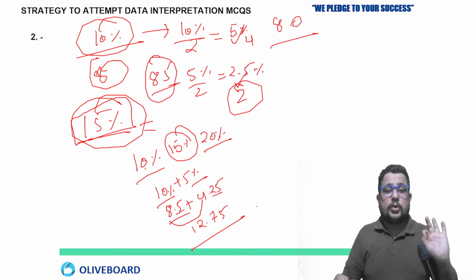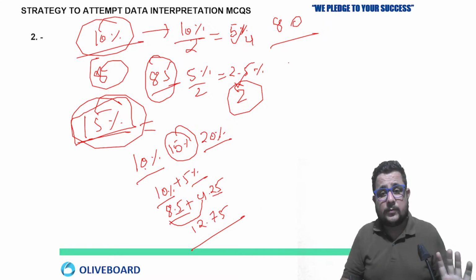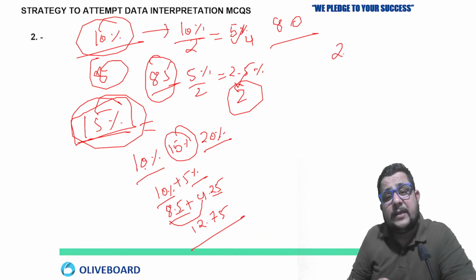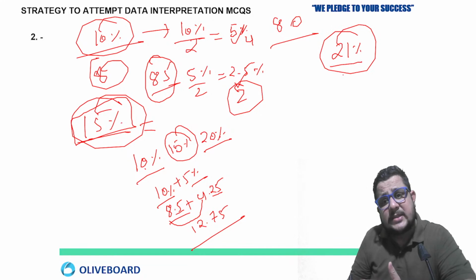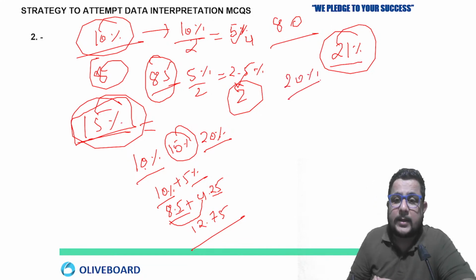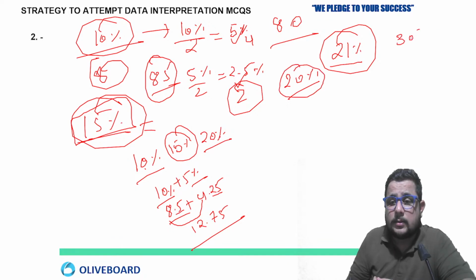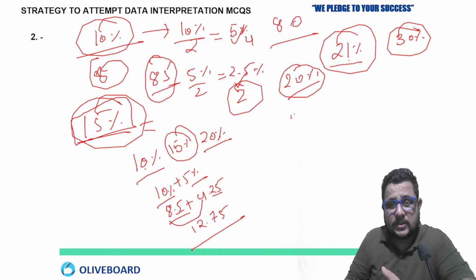Now, are you getting it or not? Tell me now, is this clear? If I ask you, okay, 21%, how will you calculate? 10 2s are 20, 10 3s are 30. It is between 20% and 30%, the multiples of 10. So 21% is between 20% and 30%. If we look between the multiples of 10, it is nearer to 20. So 20 plus 1.